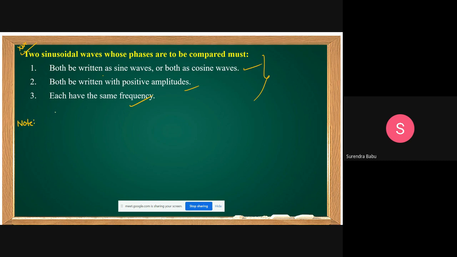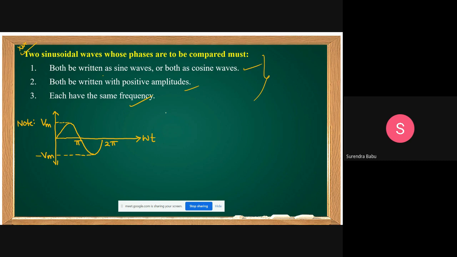For example, if a sinusoidal waveform is represented like this, with Vm, minus Vm, pi and 2 pi, I am representing it on the omega t axis.